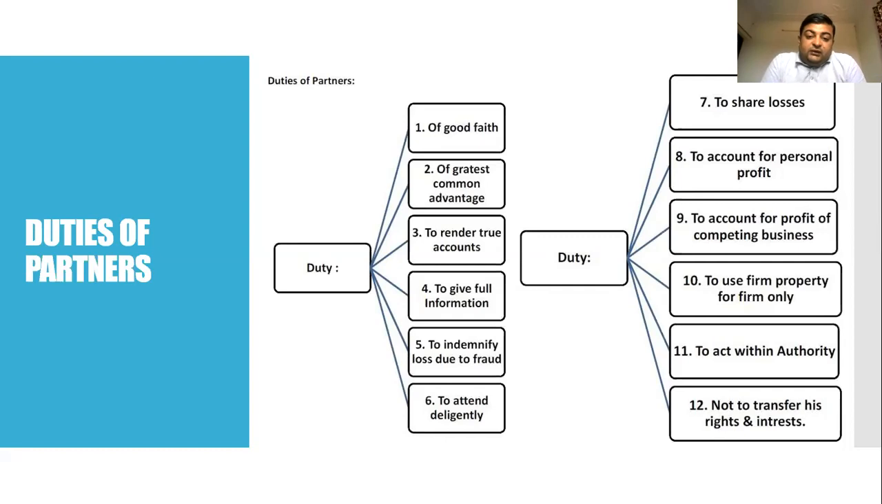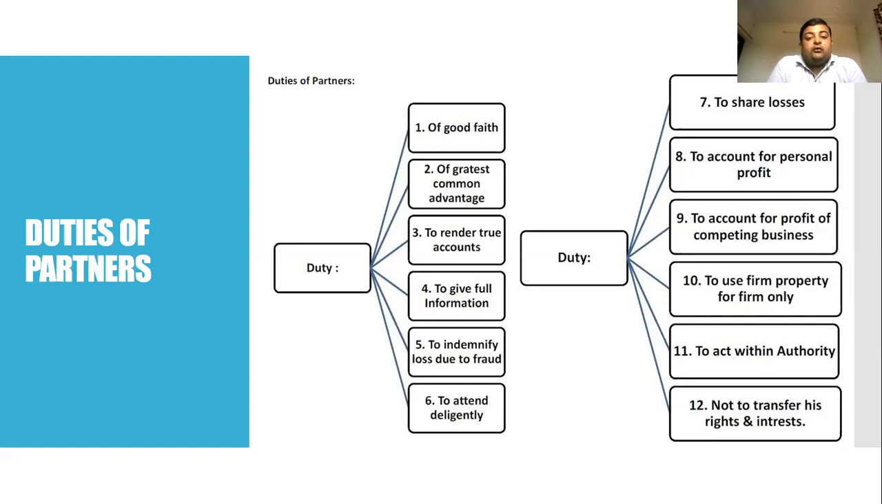Next is the greatest common advantage. Now the duty of the partner is for the greatest common advantage of the firm, so the partner must work for the greatest common advantage of the firm. He should not work for his own advantage. So it is the duty of the partner under the partnership firm to work for the firm as a whole.